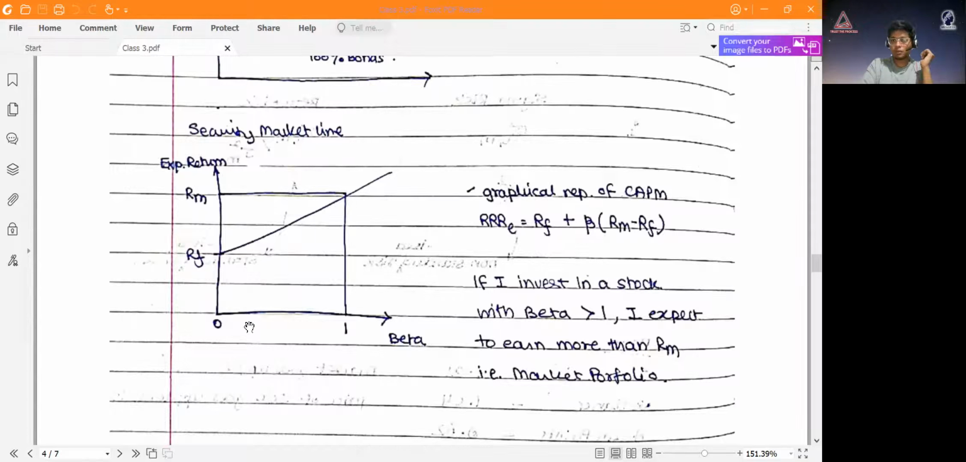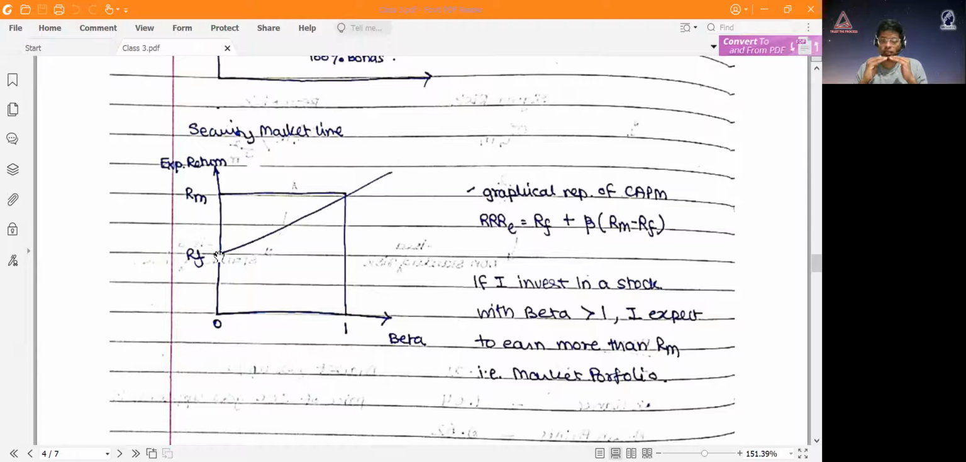So a beta equal to 0 means that the market goes up, but this does not move. Market goes down, this doesn't move. So it's non-volatile, so it's risk-free. That's why if you invest here, your return will be risk-free.